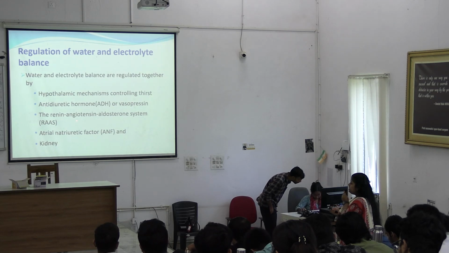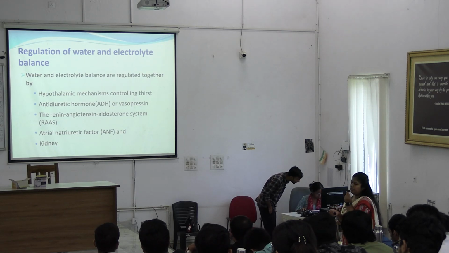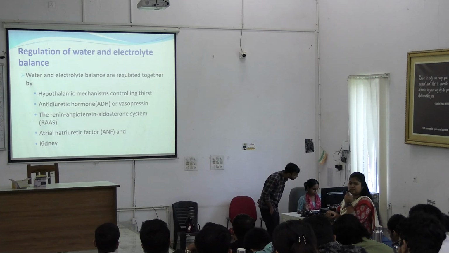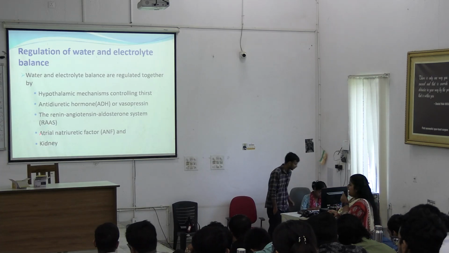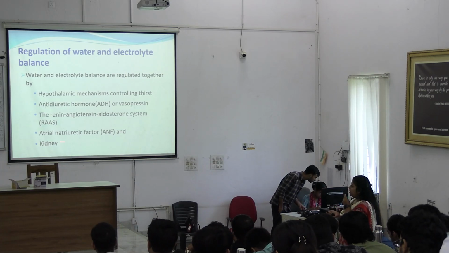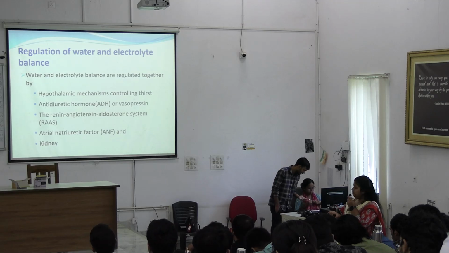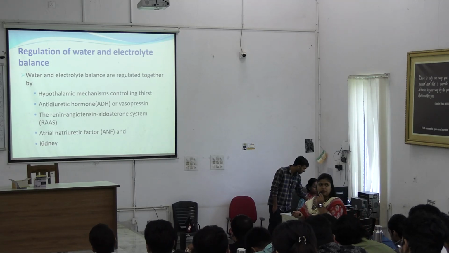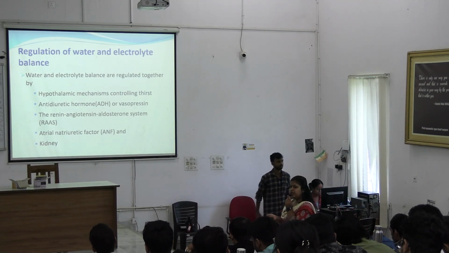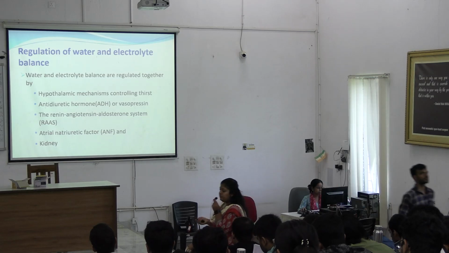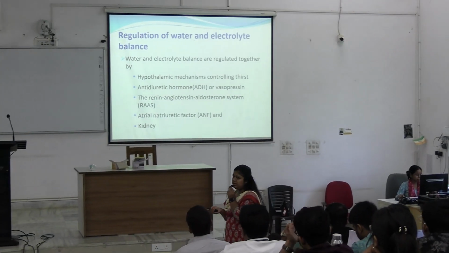Next comes the renin-angiotensin aldosterone system, also known as RAS. Next, atrial natriuretic factor or natriuretic peptides, and the kidney. All of these factors are responsible for overall body water and electrolyte balance.